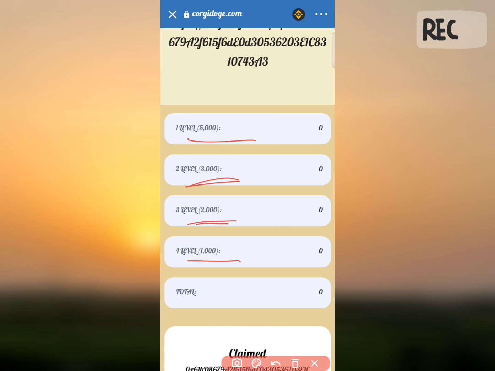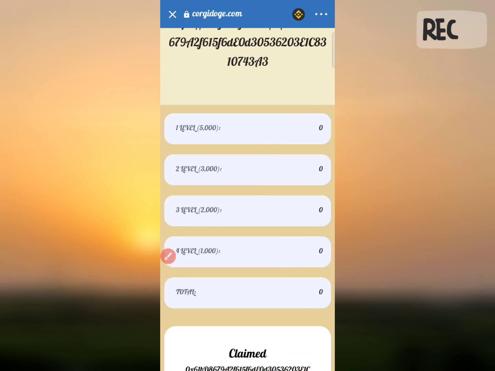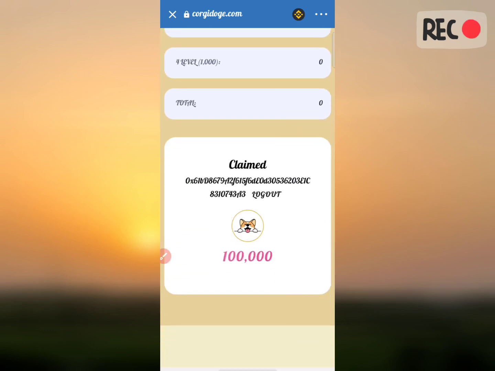You all know that this is a chain process. The first person in this line will get 5,000 in your wallet, then the second person, the third person, the fourth person. If the chain is built like this, then you will have more coins in your wallet. You can see whatever amount of coins is earned here. I have referred nobody till now, I'm just telling you the information, so you can join and refer easily.